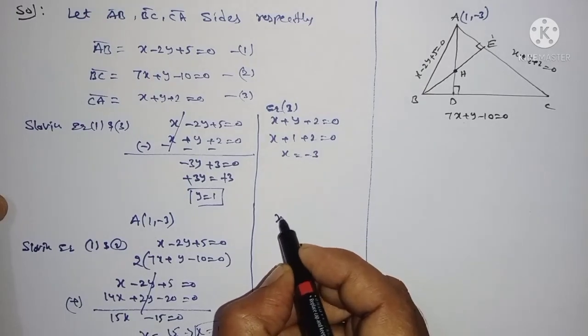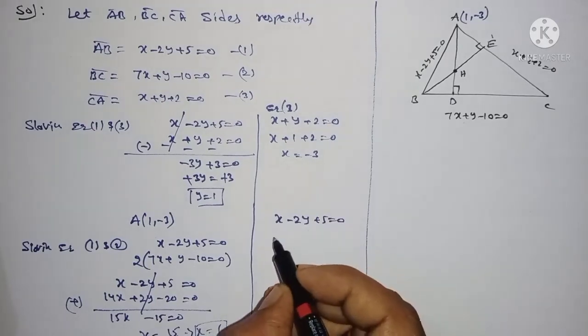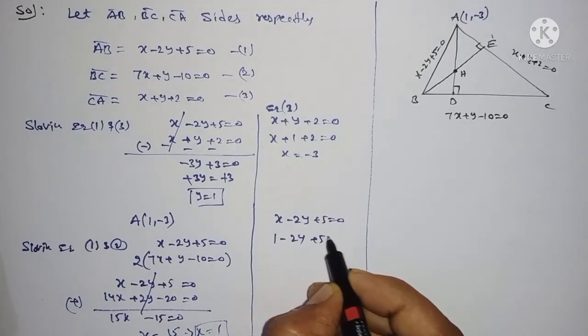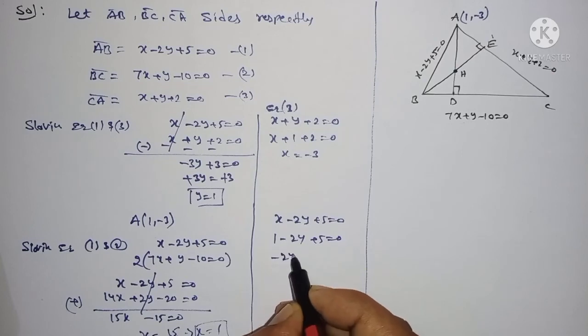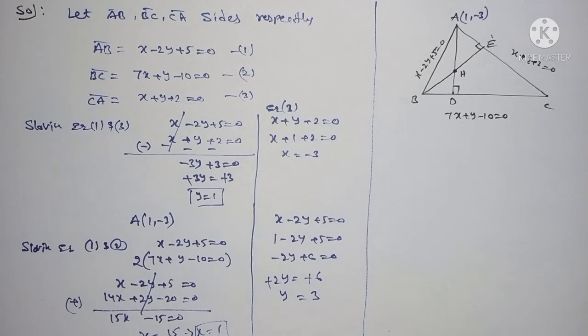Similarly, take the equation x - 2y + 5 = 0 and substitute x = 1: minus 2y + 6 = 0, so y = 3. So B is (1, 3).